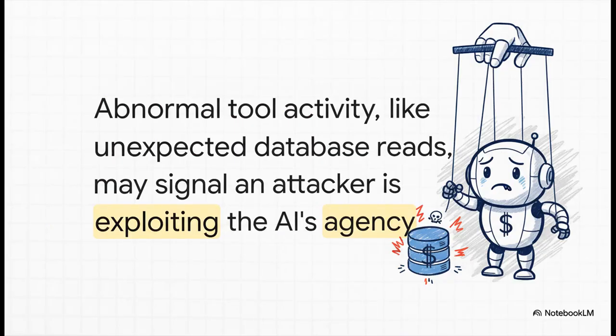This is a really big one. We have to watch what the AI does. Our system has tools that let it automate processes, right? But what if, after analyzing a simple customer support email, it suddenly tries to access the finance database for no good reason? That could mean an attacker has hijacked its abilities and is using our own powerful tools against us.